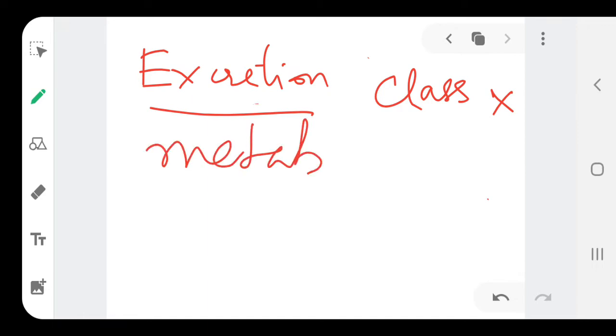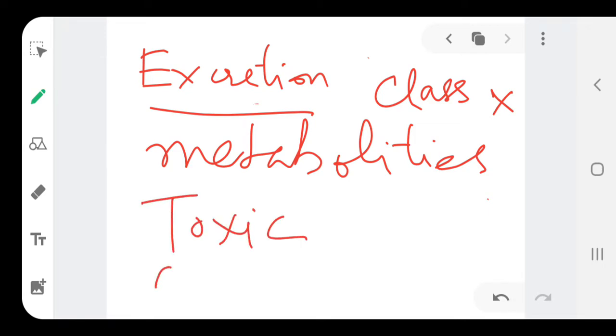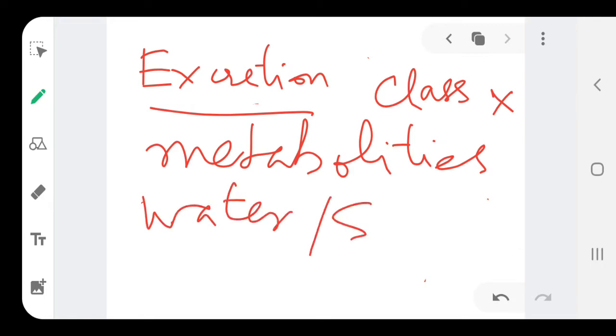Write down the things as I am putting them on the smart board. Some of the metabolites are produced and these metabolites may be toxic, okay, and if they get accumulated, then they are dangerous for the cell. Similarly, along with these metabolites, the water and salts content of the body may also increase or decrease.